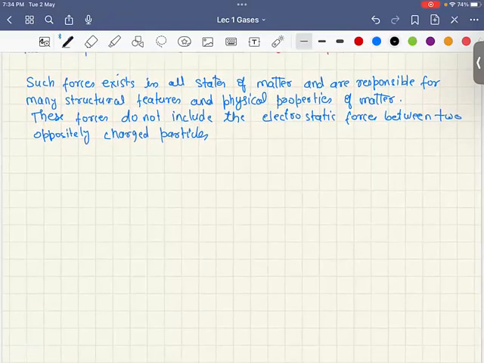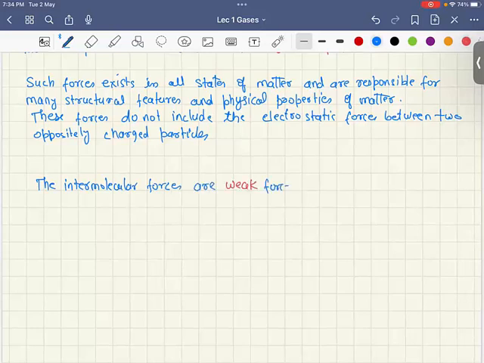So the first thing we are going to study about is that intermolecular forces are weak forces, right? Let us write this down. So the intermolecular forces are weak forces, right? And there are various types of these forces, right? So these are present even in case of non-polar molecules such as hydrogen, oxygen, chlorine, and CH4 in a solid and liquid state. It has been observed that even non-polar substances such as hydrogen, chlorine, and methane can be liquefied, right?